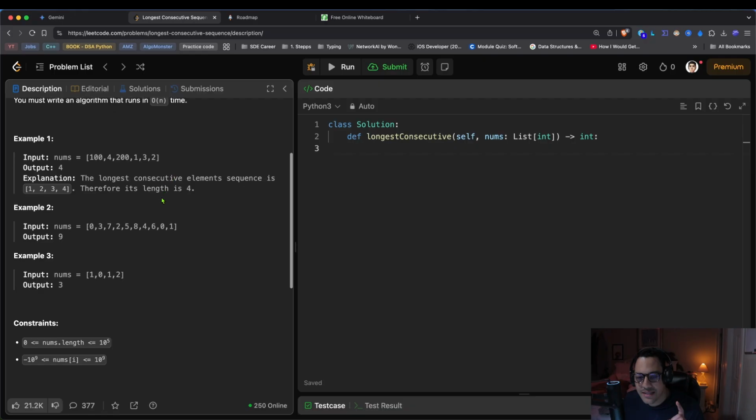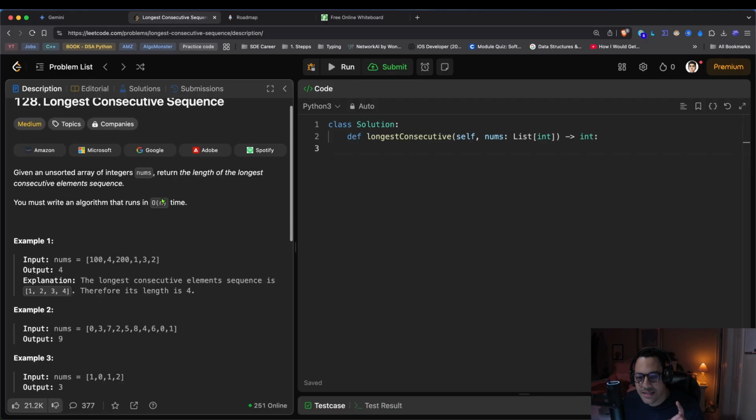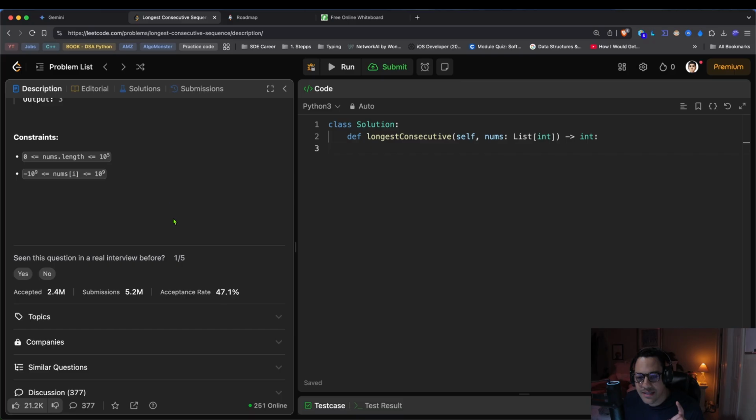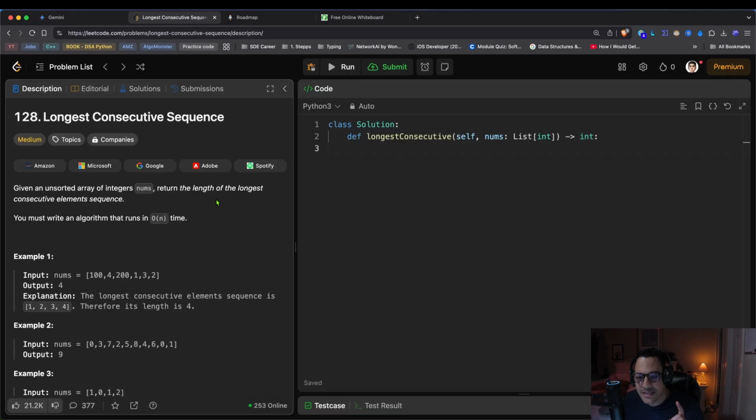This is going to be tricky, but that's it. Wow, that's a short, very ambiguous description. Anyways, 47% of people have solved this question, I believe on the first attempt. 252 people online are trying to study this problem right now. Pretty cool.